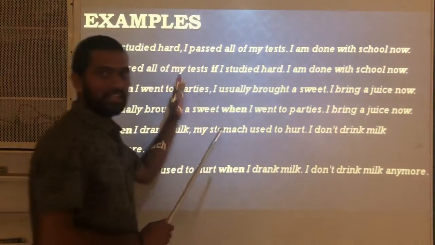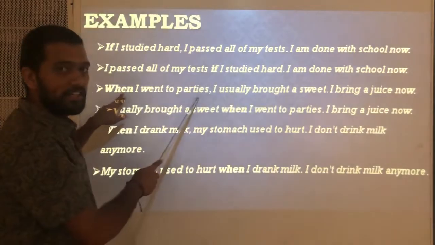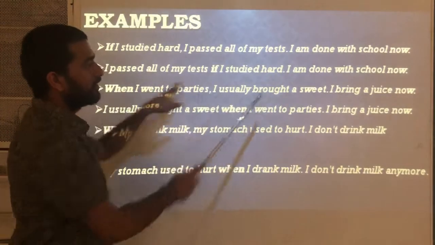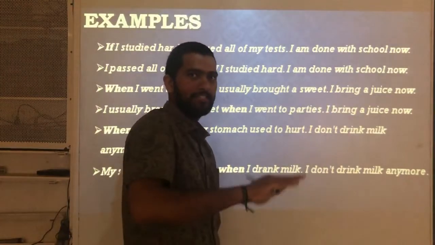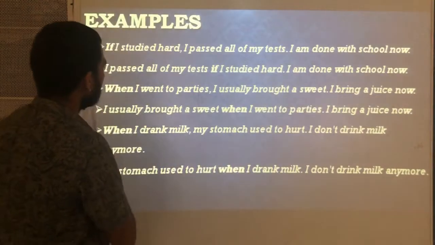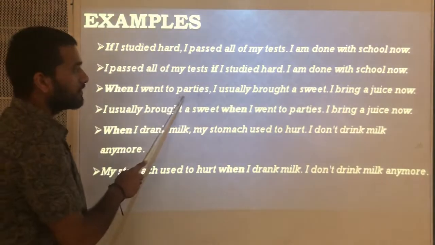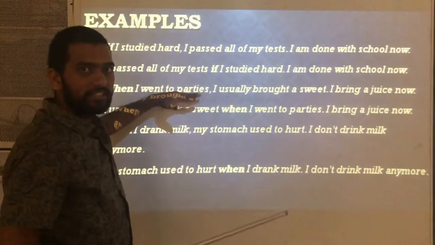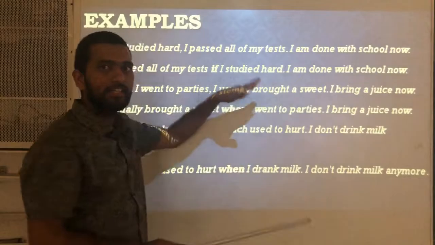Means in the past, my action was something different. When this happened, my action was to bring a sweet, but now I bring a juice. Means I changed my action. So this is considered a past real conditional. If this is the statement or condition, then this was the result in the past.